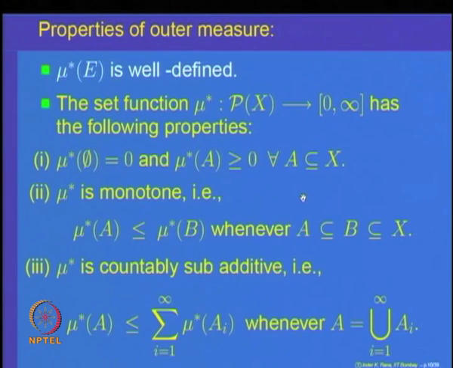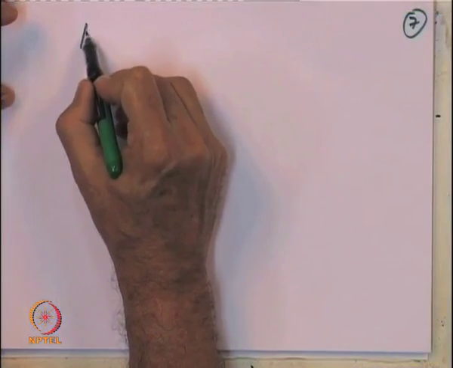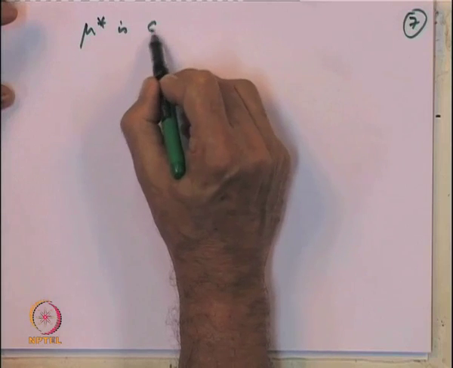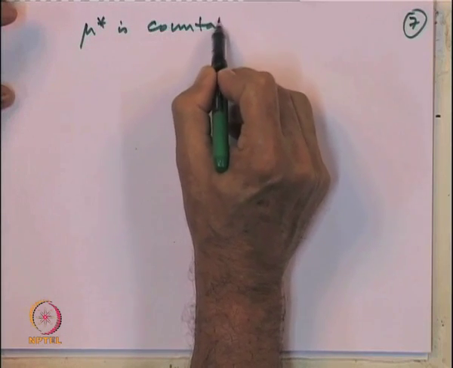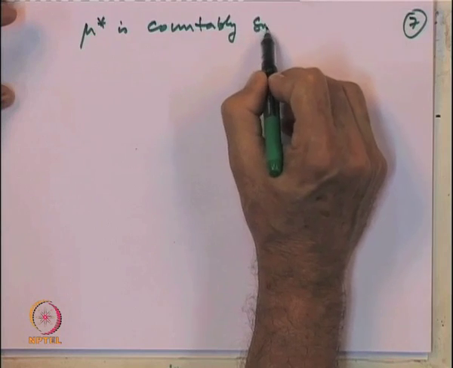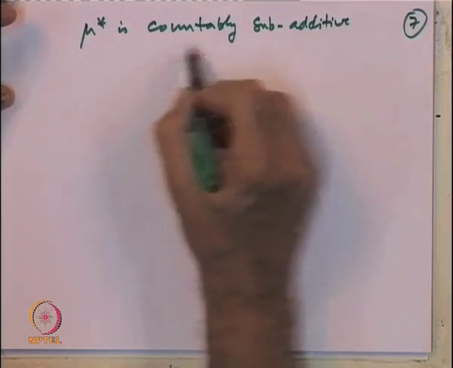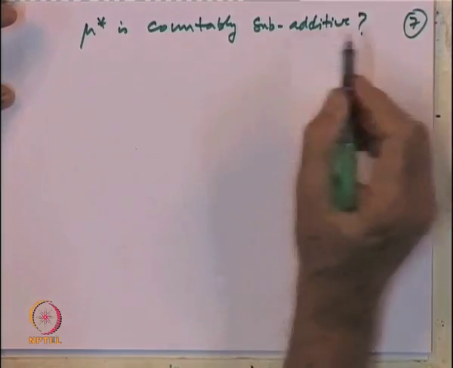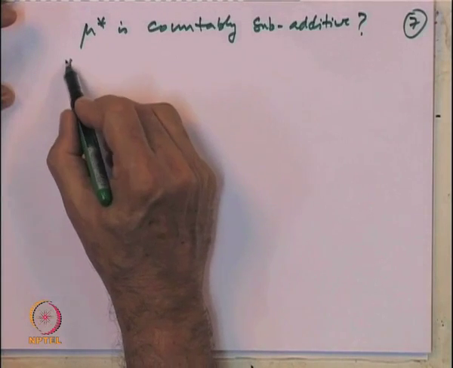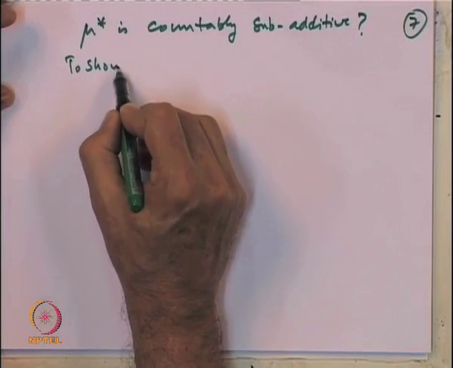Let us look at the next property, namely mu star is countably subadditive. So, we want to prove mu star is countably subadditive. That means, what do we have to show?